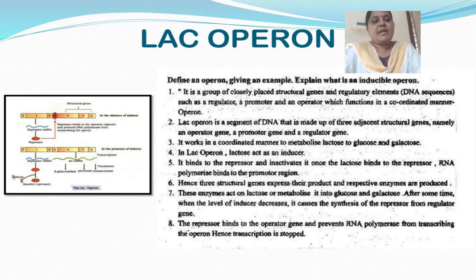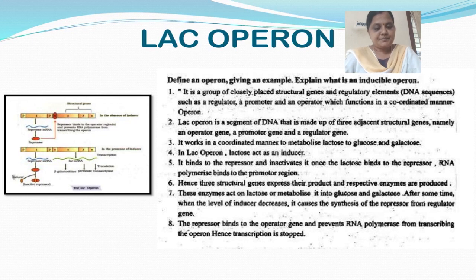So, define an operon. What is meant by an operon? It is a group of closely placed structural genes and regulatory elements, that is DNA sequences, such as a regulator, promoter and an operator, which functions in a coordinated manner. It is called an operon. So now look at the diagram, first see the diagram.